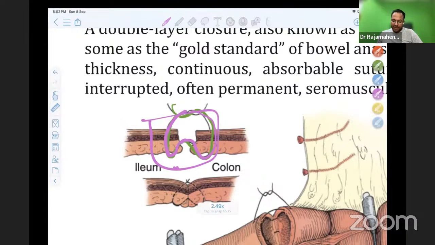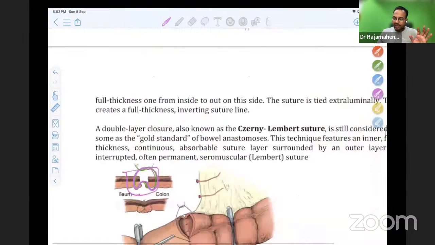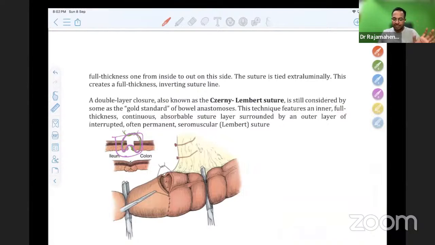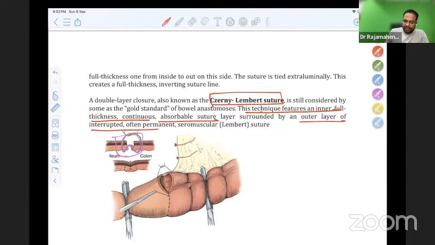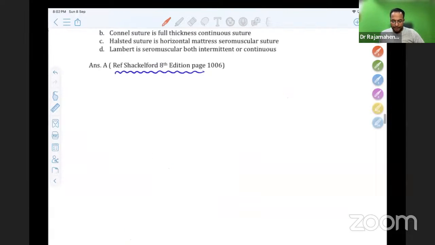So finally, there is a gold standard suturing. What we do as gastrosurgeons is double layer closure, the Zerny-Lambert technique. This technique features an inner full thickness continuous absorbable suture surrounded by an outer layer of interrupted, often permanent, seromuscular Lambert sutures. That is called Zerny-Lambert. So let us come to the choices.